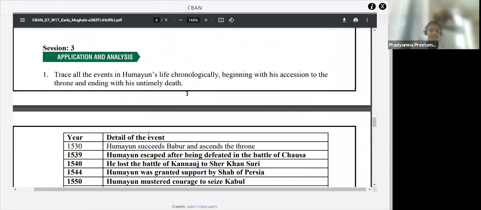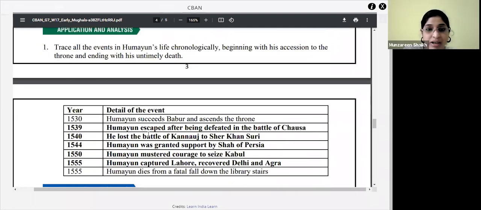True. Now over here, you have to trace all the events in Humayun's life chronologically, beginning with his accession to the throne and ending with his untimely death. Okay, so the timeline will be given to you in a jumbled form, as you can see in your textbook.